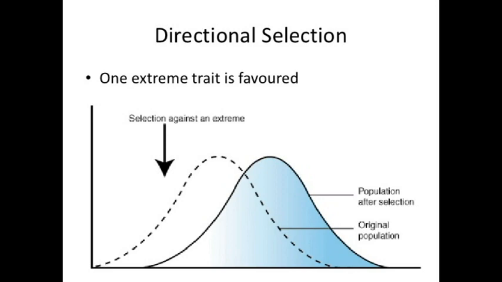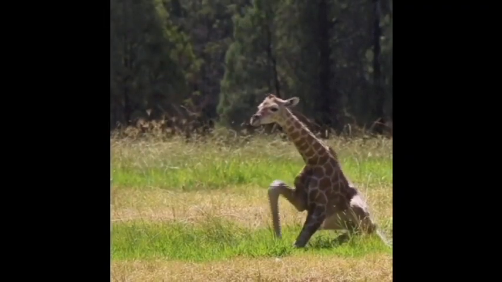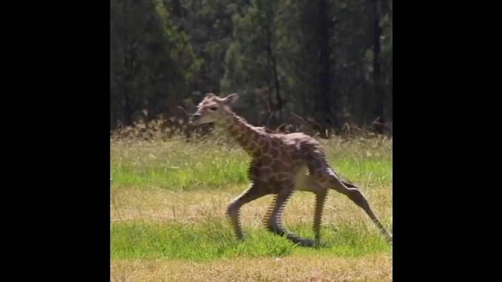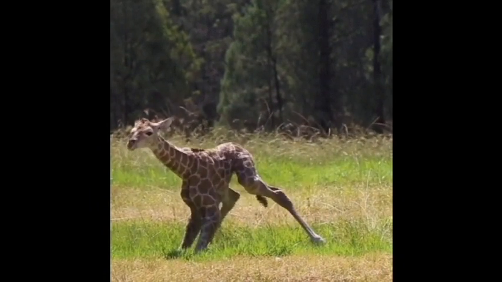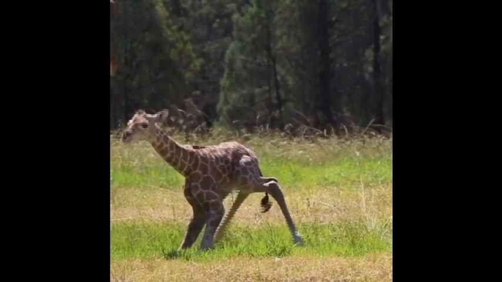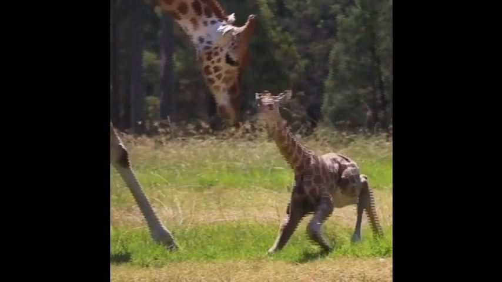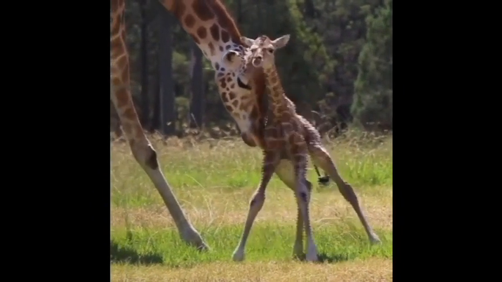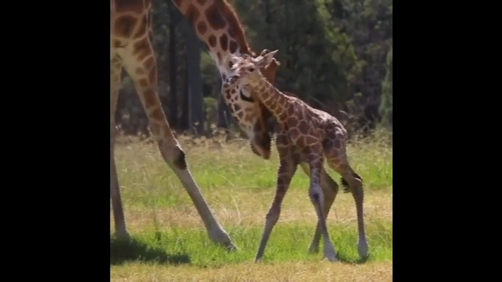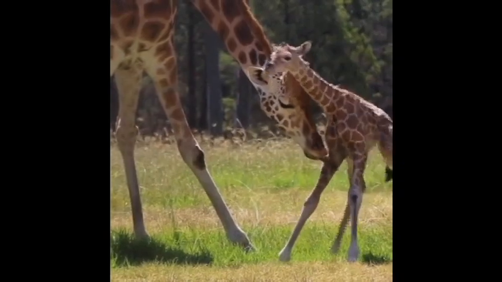In other words, an example of this is a directional selection of the giraffe with their long necks. Due to the environment they lived in, where the trees would get taller and it was harder for them to get food, they had their necks gradually grow over time in order to survive. And because of this trait, they were able to get that food.